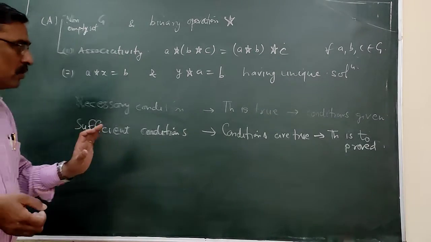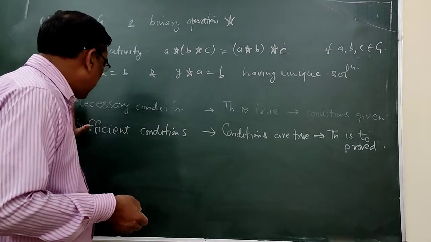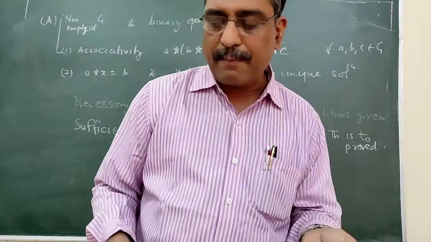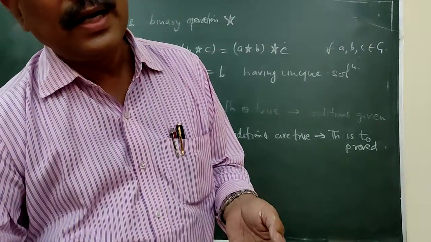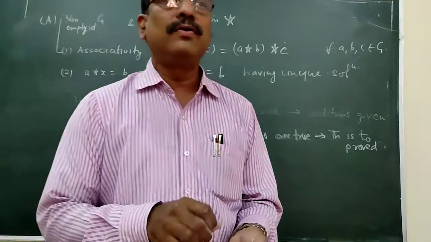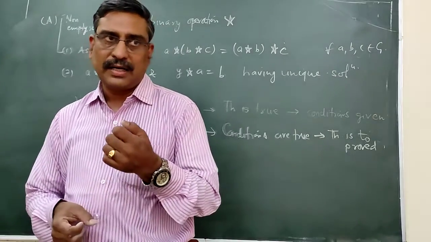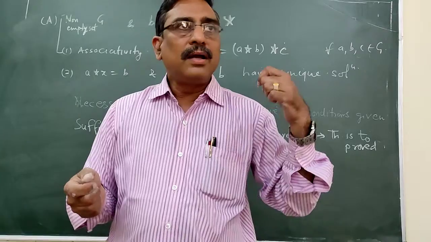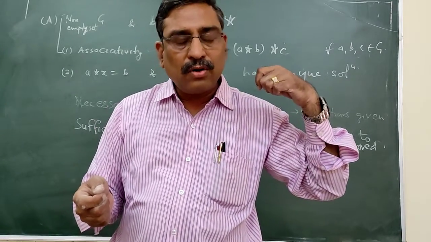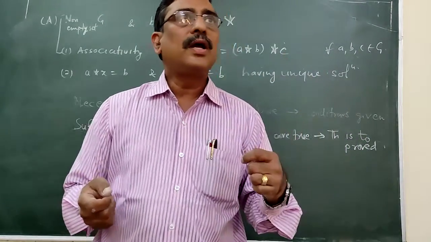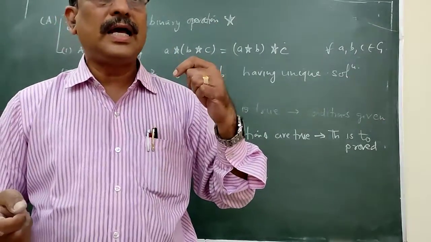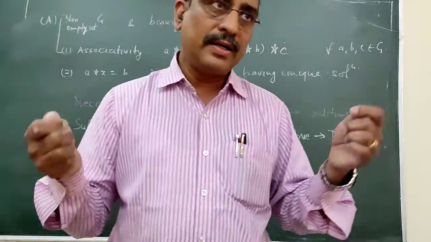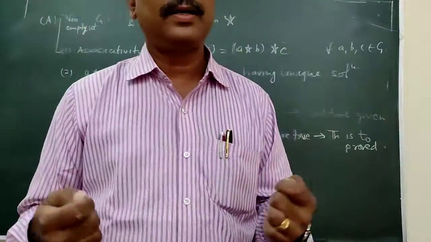With these examples, I think you will keep the necessary and sufficient condition in your mind, and you will come across these terms in mathematical exercises in different branches of mathematics. You will need to learn this aspect.